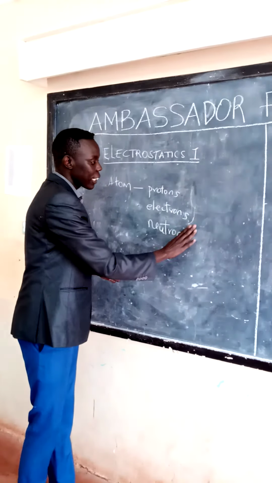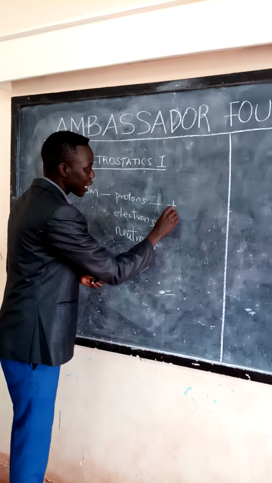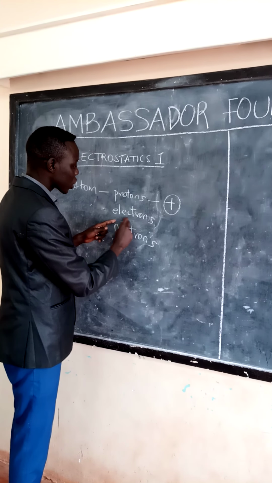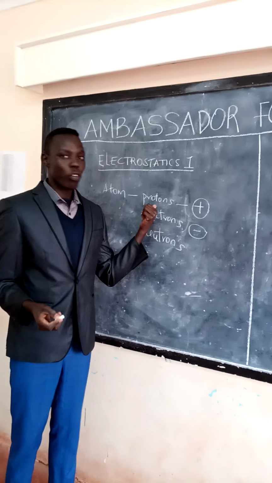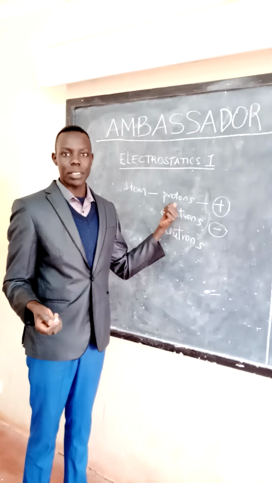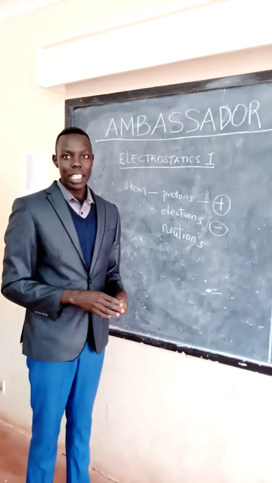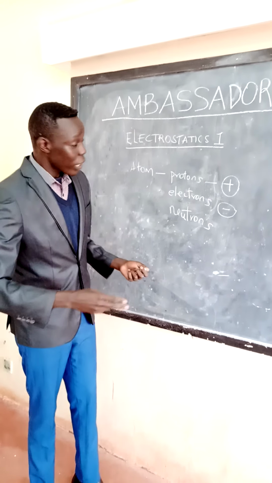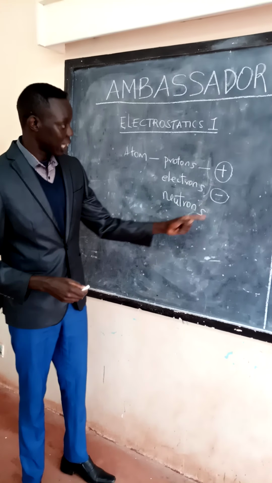And another thing that I would like you to know again is that protons are positively charged, while electrons are negatively charged. So if a body has more of protons, that body is positively charged. If a body has more of electrons, that body is negatively charged. So we have two types of charges, which is a positive charge and a negative charge.